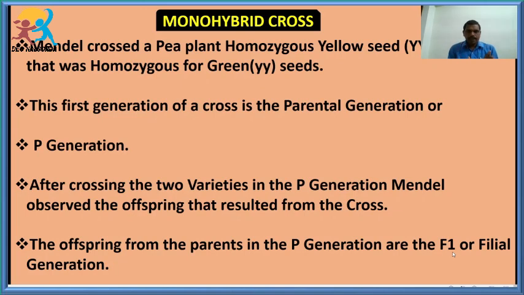Students, you are very clear: when the male parent crosses with the female parent of two different varieties, homozygous yellow and homozygous green, that generation is called the parental generation. After crossing, the parental generation produced the daughter generation, which we can also call F1, filial, progeny, offspring or daughter. These are all similar words we can use in the terminology of genetics. I have already explained this in the last class.